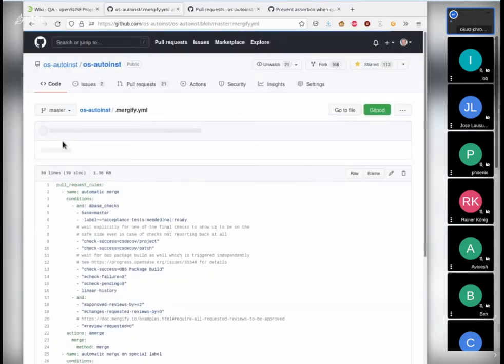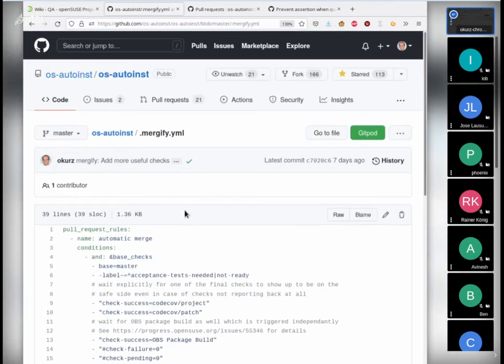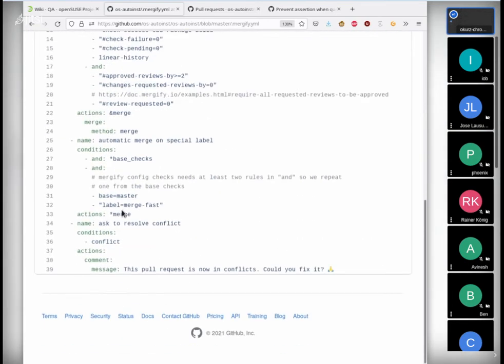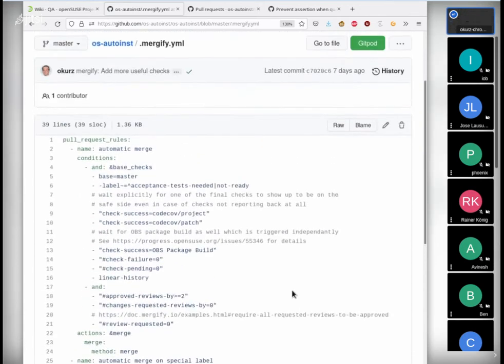Let's show you the configuration. I consider it quite readable. It's written in YAML. So for example, this is the conflict handling, where we say there's a rule which is called ask resolve conflict. There's one condition: if there's any conflict, then do actions. What's the action? The action is comment. Comment takes one parameter, which is message. It writes this message, right?